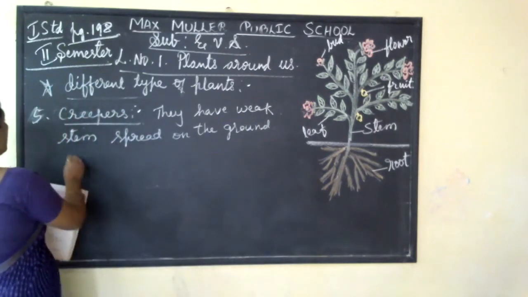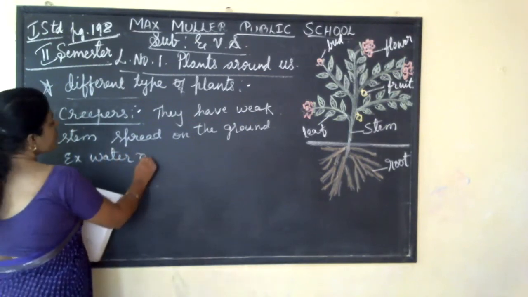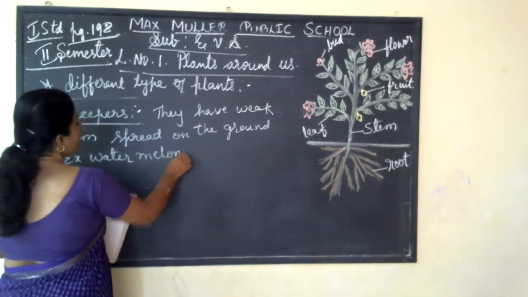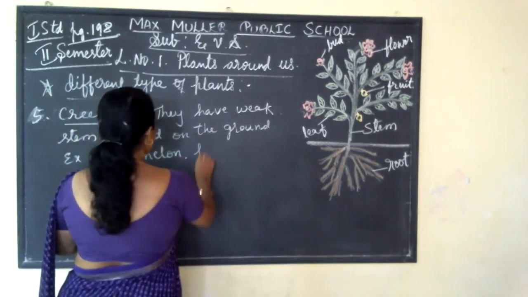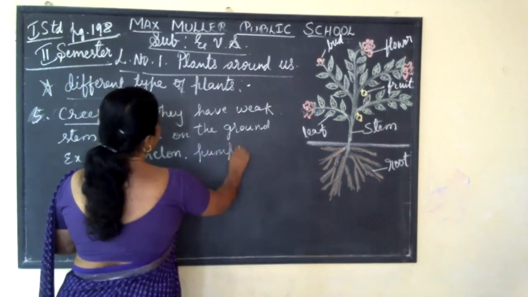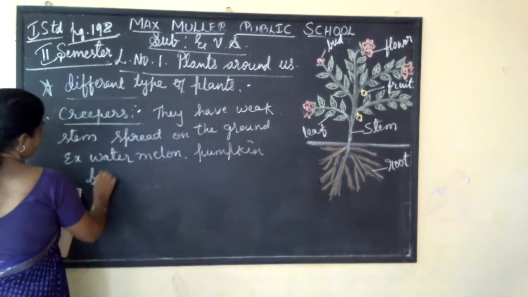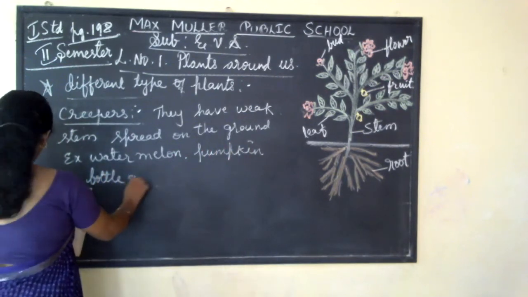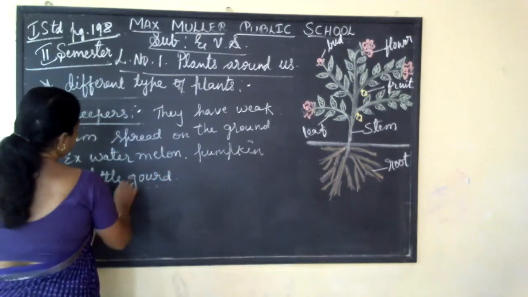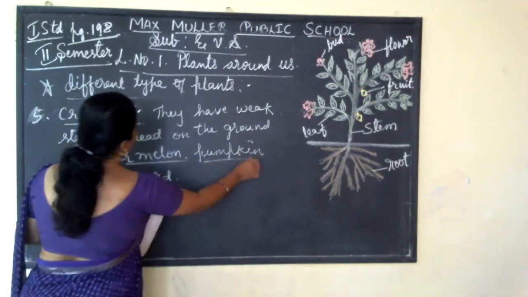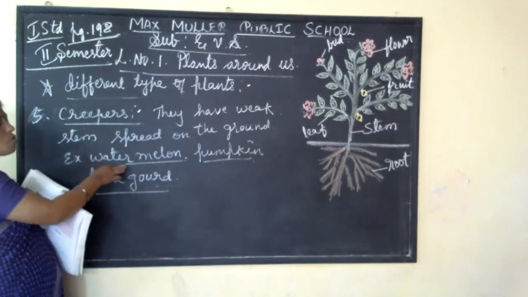For example, watermelon. These fruits are very big, but the stems are very weak. Watermelon, pumpkin, bottle gourd, these are all the examples. They have very weak stems and spread on the ground only.